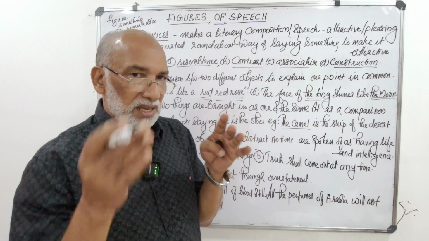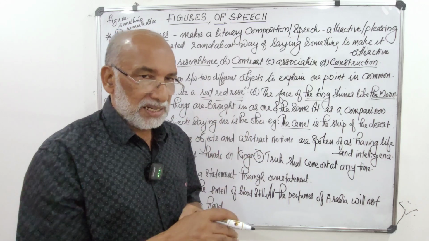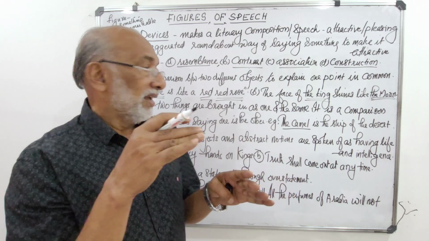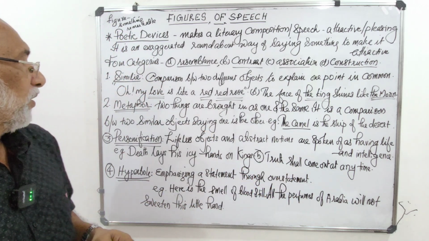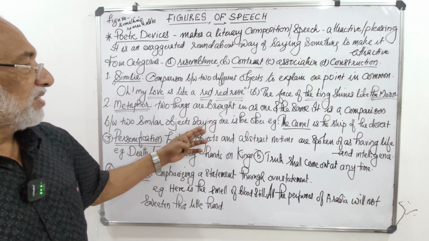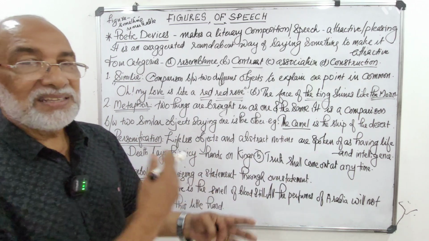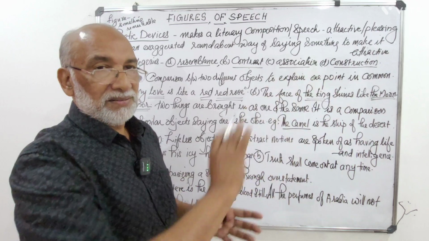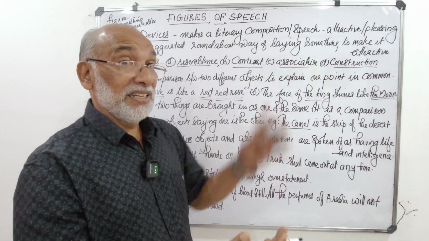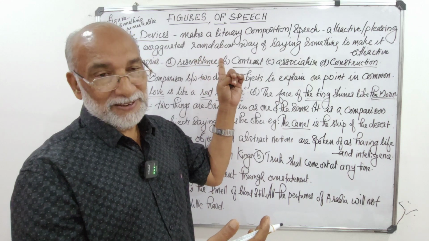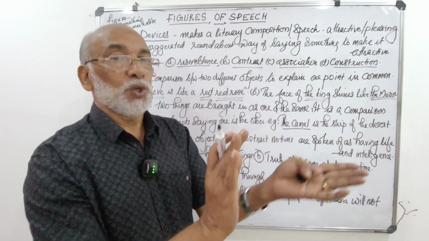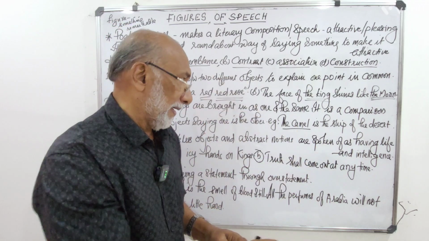That means the practical utility or the practical use of both may be the same. And we say that the one is the other. We don't use the term like, then it becomes simile. Here we say one is the other. There is no difference between the two. That's what we are trying to establish.